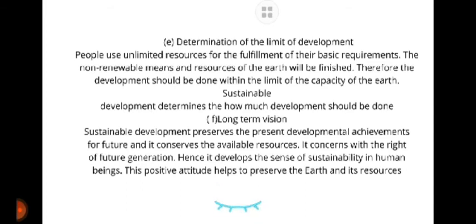Determination of the limit of development. People use unlimited resources for the fulfillment of their basic requirements. Long-term vision. Sustainable development preserves developmental achievements for the future and it conserves the available resources.